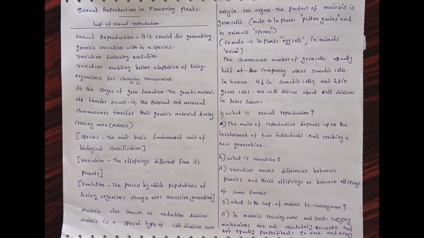What is the importance of meiosis? That is crossing over. Crossing over is a part of meiotic division. In meiosis, crossing over and the DNA copying mechanism are not absolutely accurate and not equally proportional.